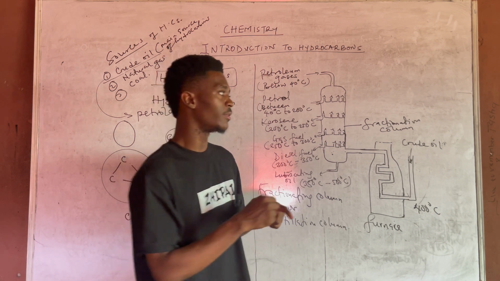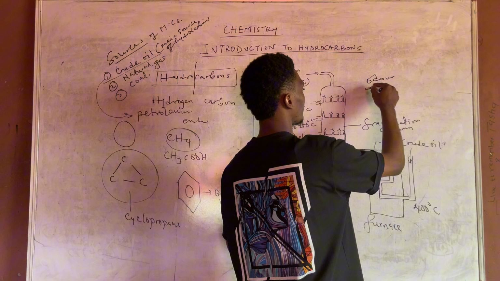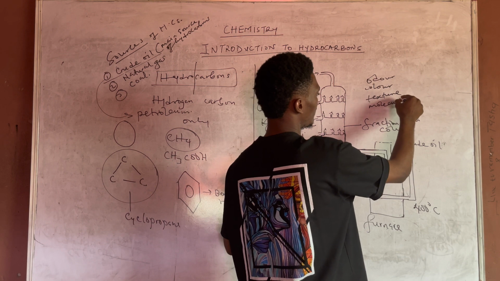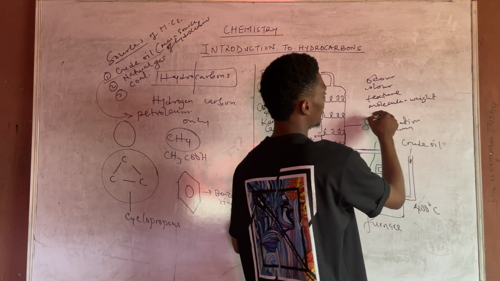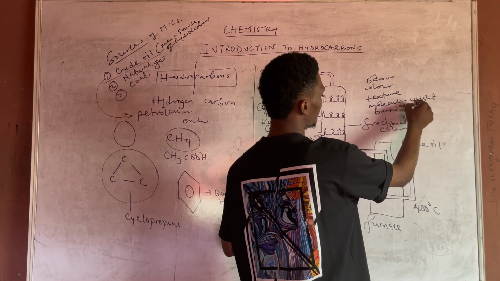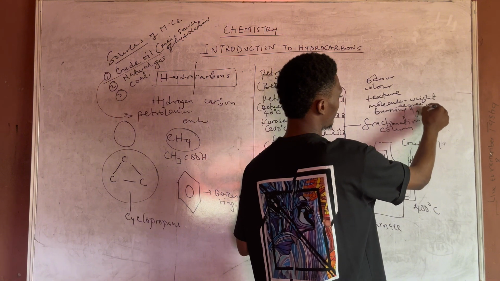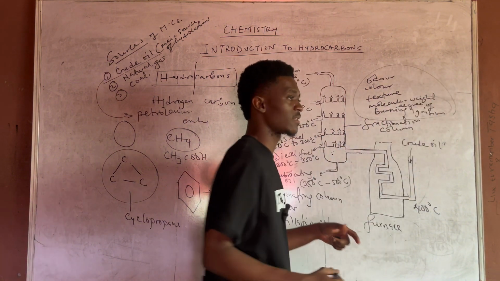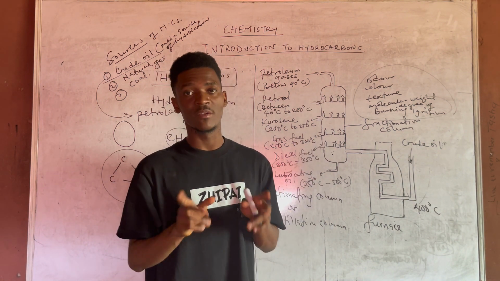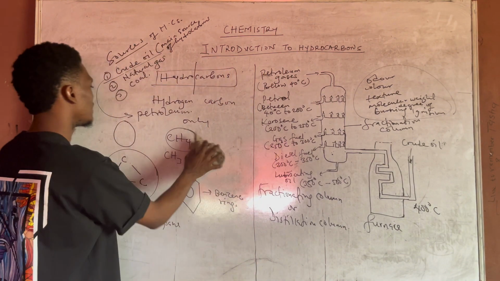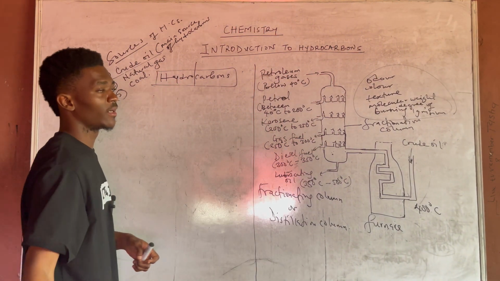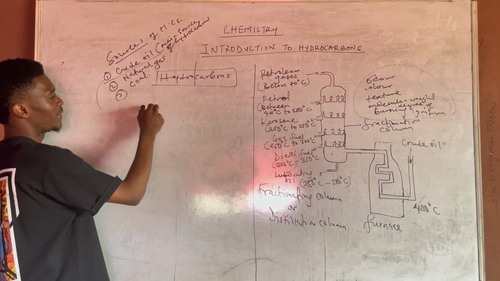You can consider odor, you can consider color, you can consider texture, you can consider molecular weight, as well as the degree of burning or ignition. All right, degree of burning or ignition. These are other factors that can still be used to distinguish the fractions, and generally those fractions with higher boiling points would certainly have higher molecular mass.